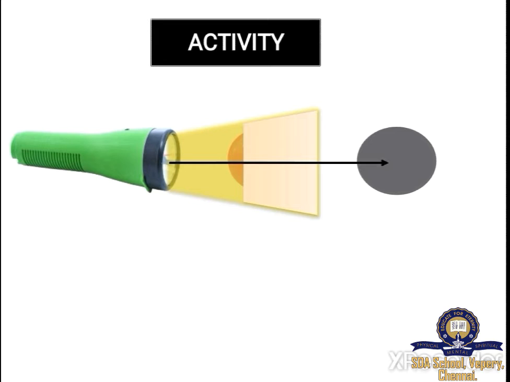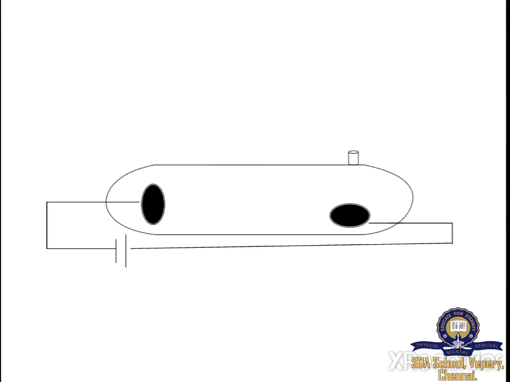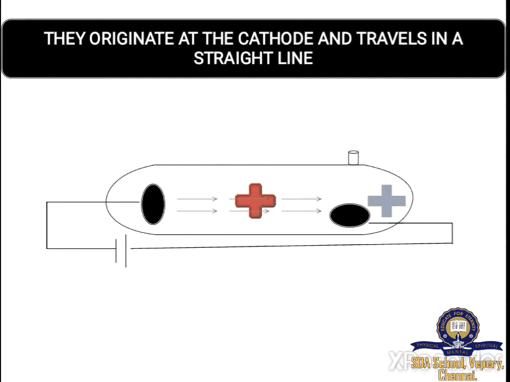Yes students, light travels in a straight line. Thomson also did the same. Let's see. What he did was, he kept an object on the path of the cathode ray and he observed that the shadow of the object appeared exactly opposite to the cathode ray. So here he said that cathode rays travel in a straight line like the light does. So the first property of cathode ray is they originate at the cathode and travel in a straight line.